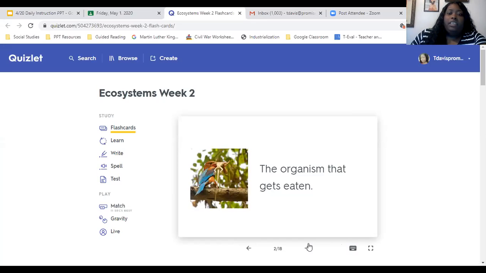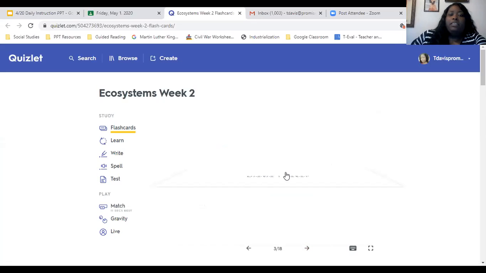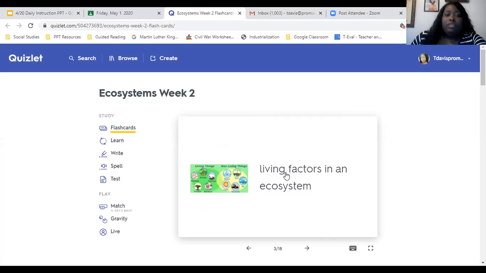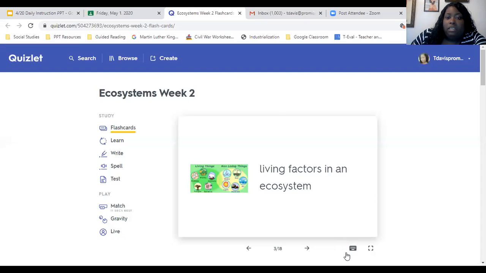All right. And so our next term is a biotic factor. A biotic factor is all the living factors or all the living things, organisms in an ecosystem. If it's alive, it's an organism. So it can either be a plant, an animal, or bacteria, fungus, or protista, like a virus or a protozoan. And then these are the non-living things.